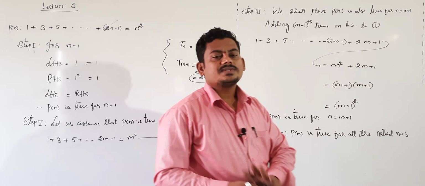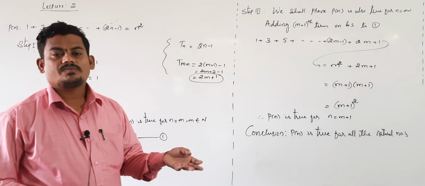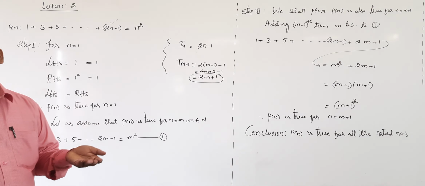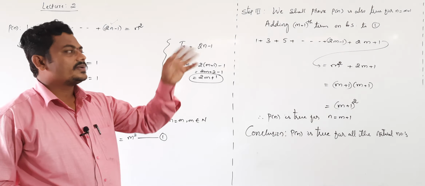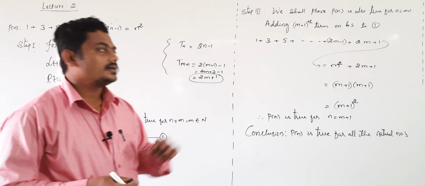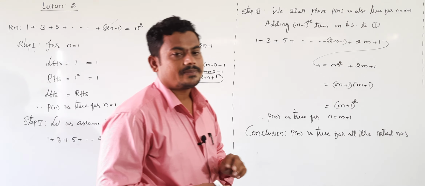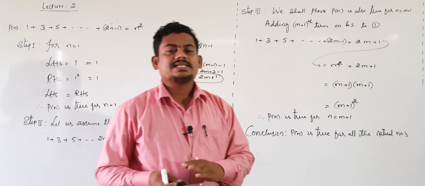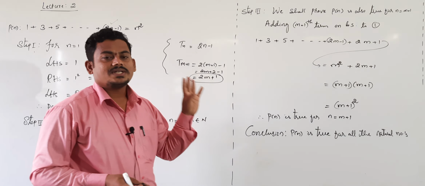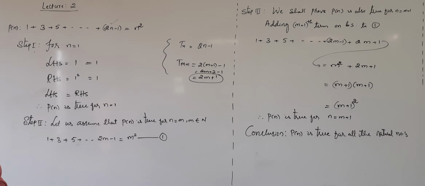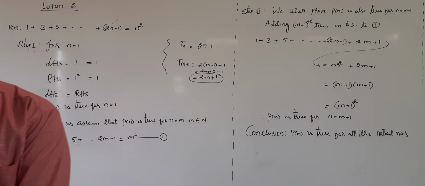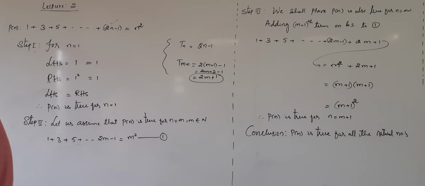For all the problems same procedure. Step 1 verification for 1, step 2 assumption n equal to m, step 3 we shall prove the given statement is true for n equal to m plus 1. For all the problems same steps: step 1, step 2, step 3 and conclusion. Next problem.